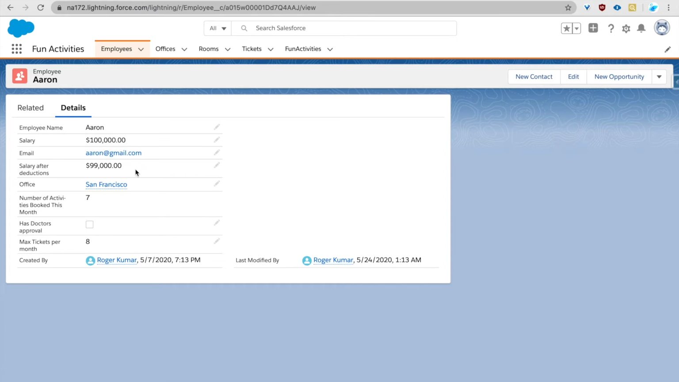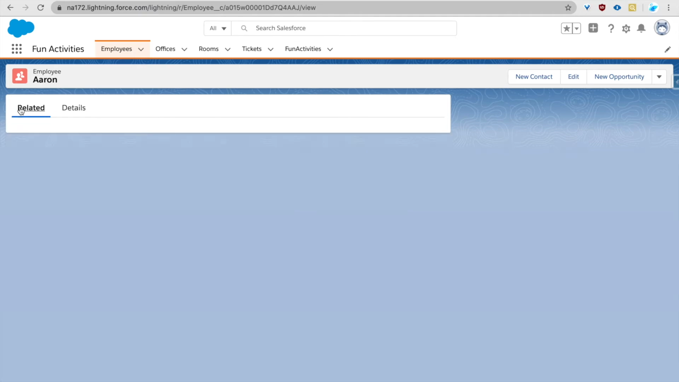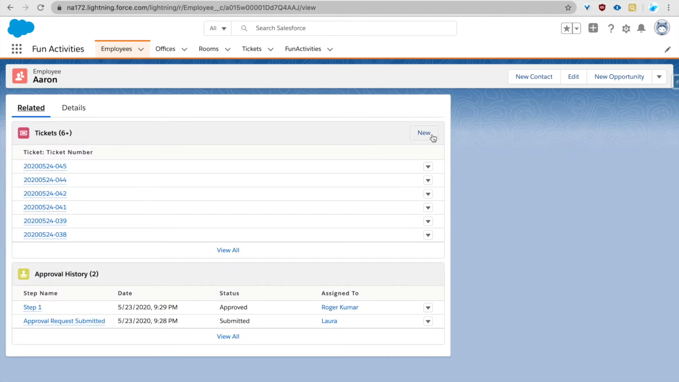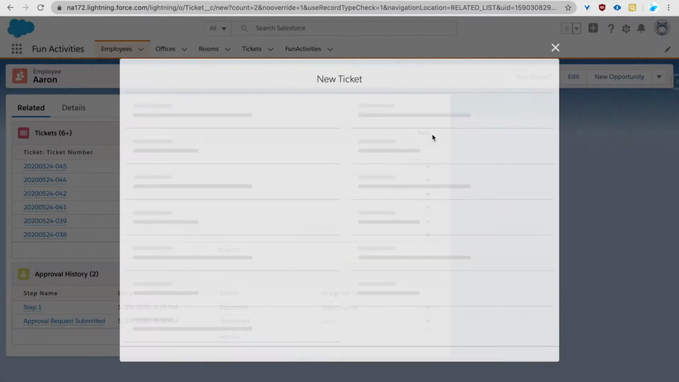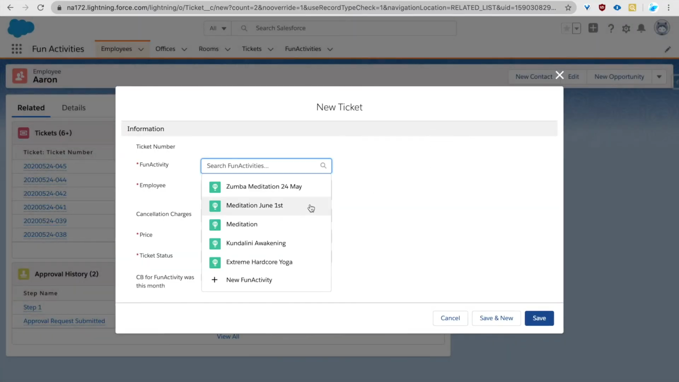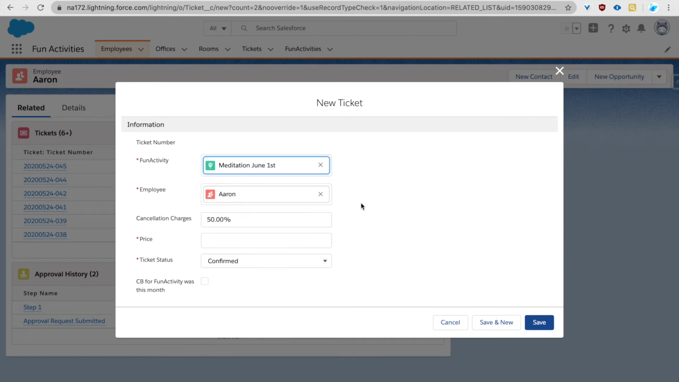And let's see how this works in the front end first, and later I will show you all the automation process that makes it work in the back end. Alright, let's book a ticket for Aaron now. Let's book something in the future. He wants to do this meditation the first of next month.